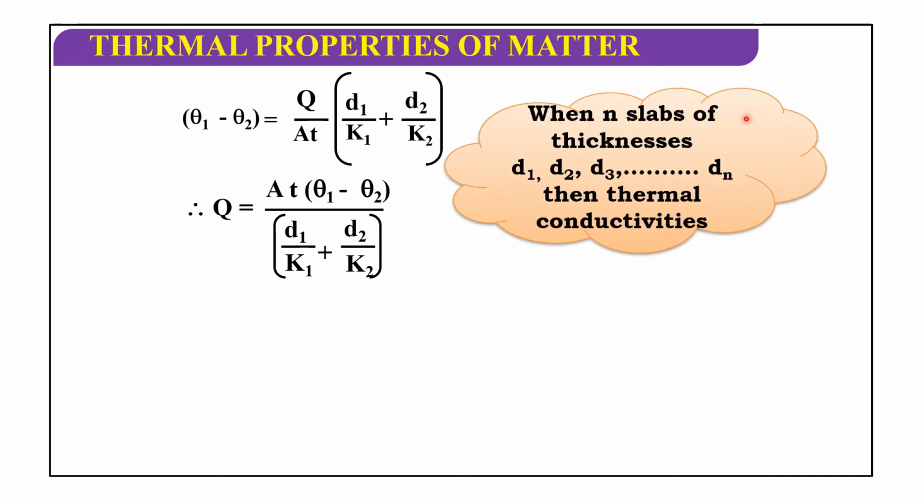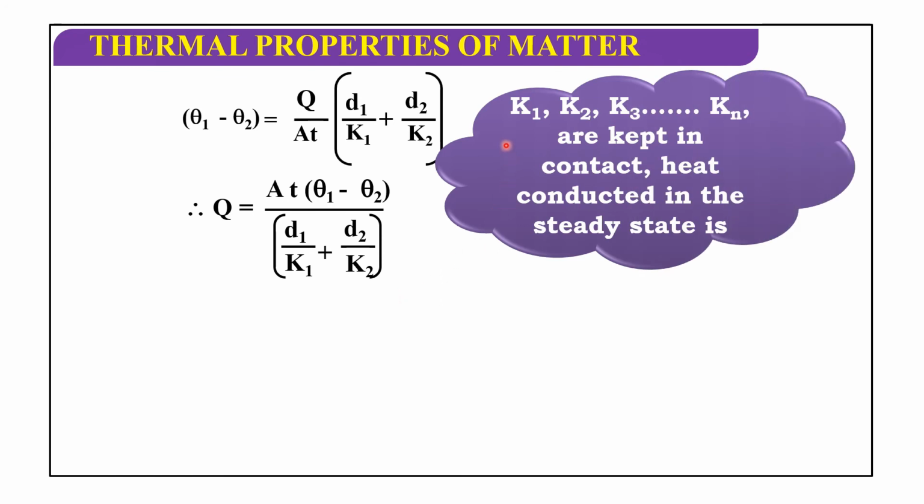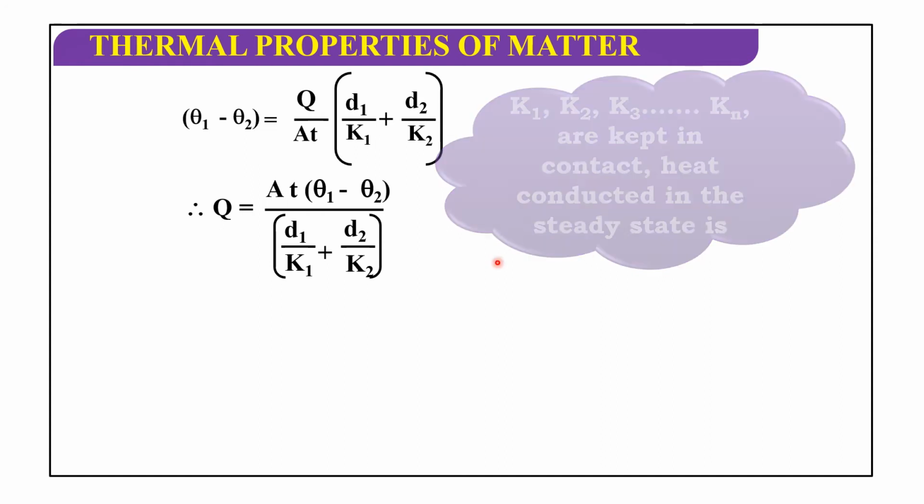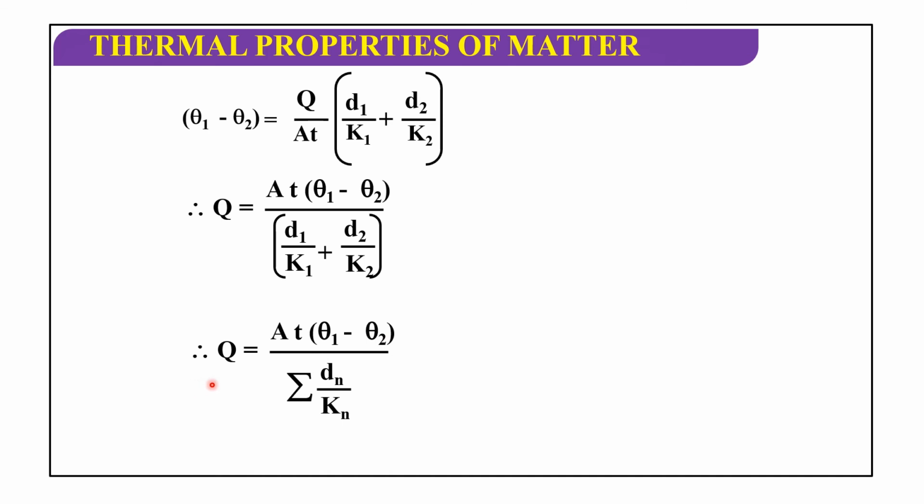For n slabs of thicknesses d1, d2, d3 and so on up to dn, with thermal conductivities K1, K2, K3 and so on up to Kn, kept in contact, the heat conducted in the steady state is Q equals A t (theta 1 minus theta 2) by sigma dn by Kn.